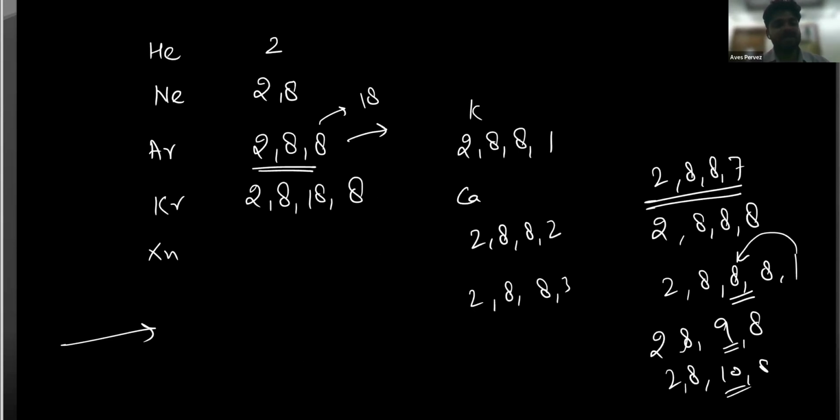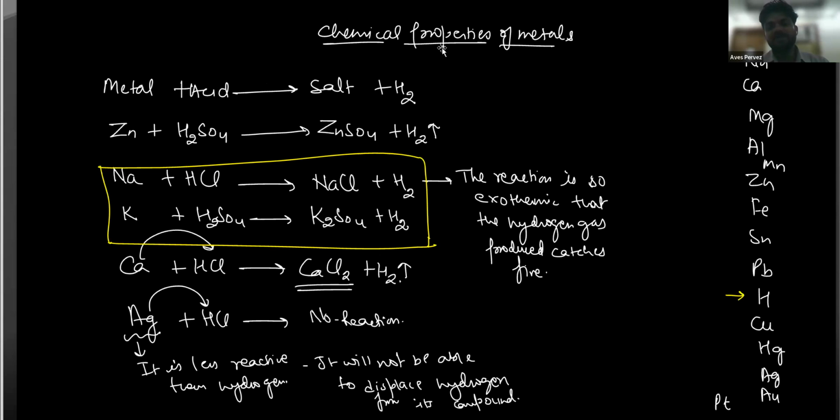So in the next class, what are we going to discuss? We are going to discuss the chemical properties of metals. First we will study the metals, then we will study the chemical properties of non-metals. In today's class we discussed what metals and non-metals are according to their electronic structure: metals are those elements that have 1, 2, or 3 electrons in their outermost shell, and non-metals are those that have 4, 5, 6, 7 electrons in the outermost shell.